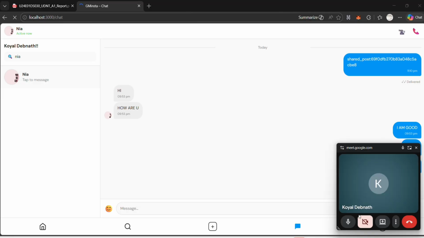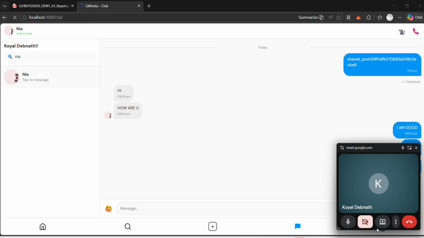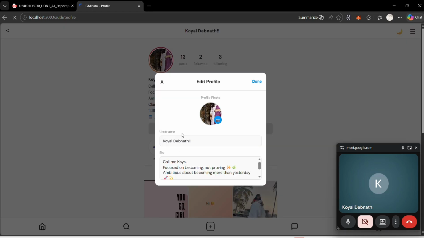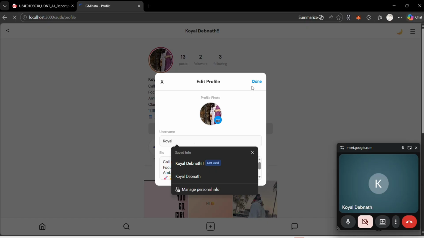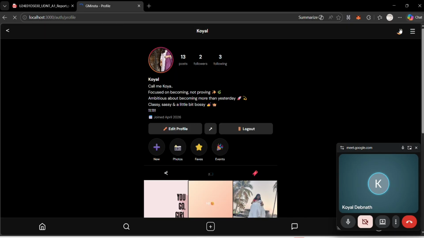Moving to the profile part. So here is the profile part. So here is the profile. Here the bio of the user can be seen. So here the user is me. It is called Dirnath, and I have created my bio like this. Here I can see how many followers I have, whom I am following, and how many posts I have made. All similar to the real Instagram, and it also shows when I joined this Instagram, and I can edit my profile like this. So here the profile is edited. Before it was Koel, then now it is Koel. So this is all about it, and I can change the theme as I told before.